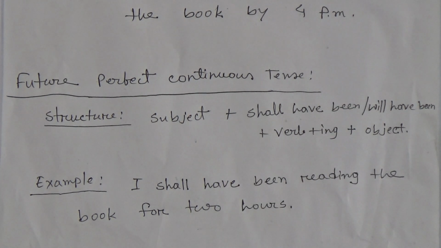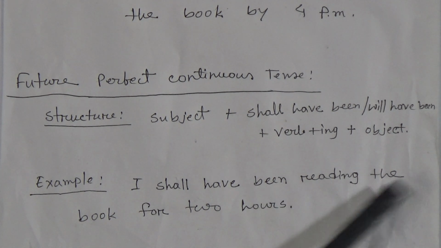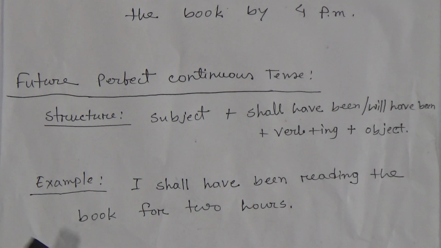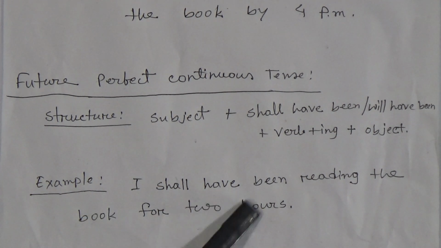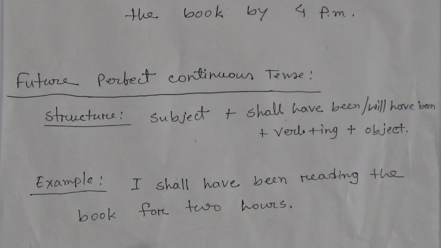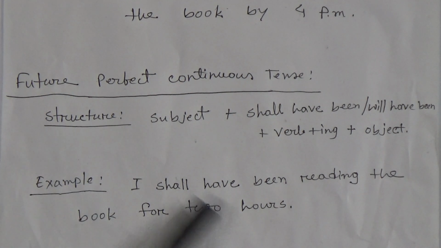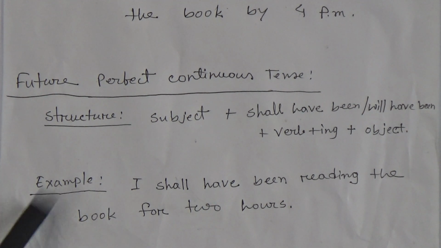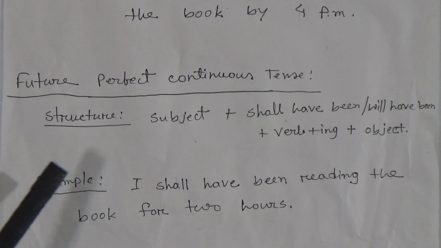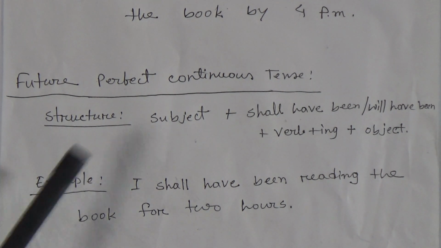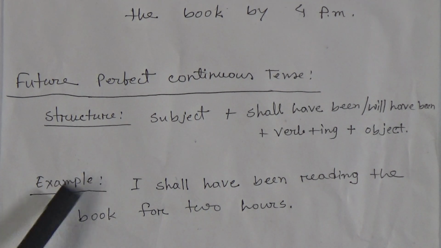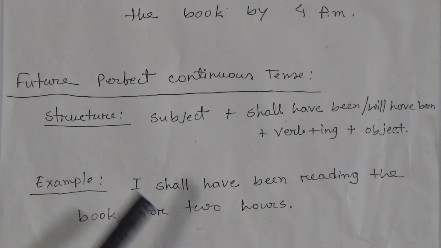I am going to say an example so that you can understand it. I shall have been reading the book for 2 hours. As per our definition, we have learned that the future perfect continuous tense is used for actions which will be in progress over a period of time that will end in the future, or for an action that will be continuing before the completion of another future action.